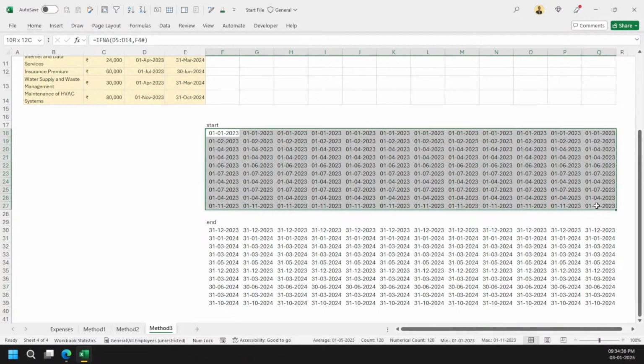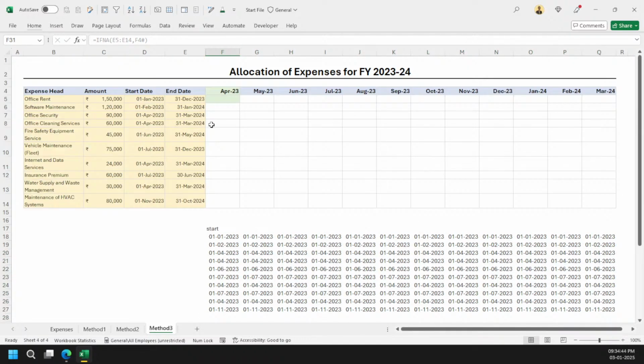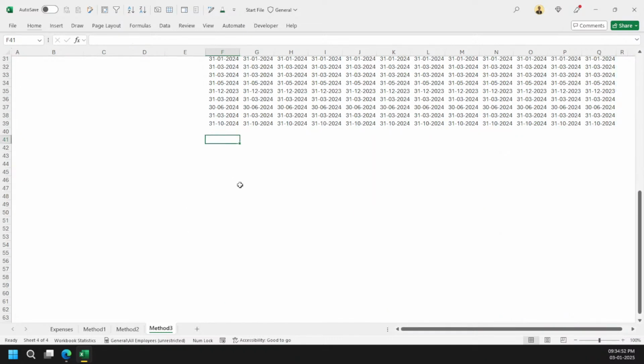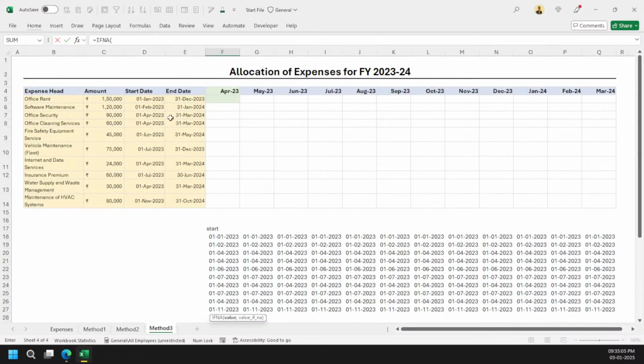I have calculated the start dates, I've calculated the end dates, and they are multiplying column by column. Now I want to multiply these values again to rows. So what can I do here? I will say simply the period, so start date, period date, and then simply go for IF A. Earlier I was selecting this range first and then this range. Now I will simply select this range first and this range first. Go with any of the dates, and it will be all right.